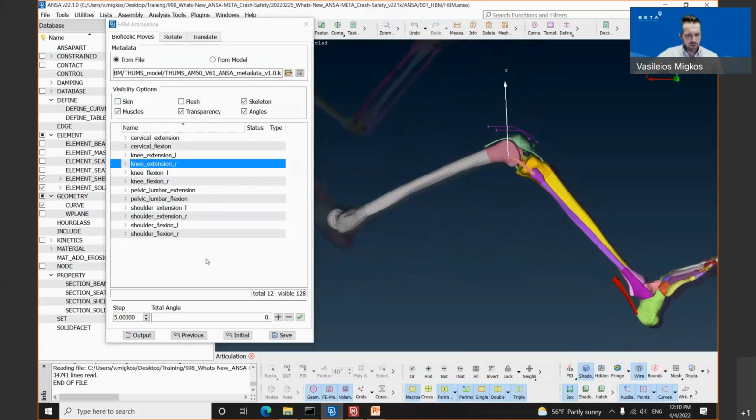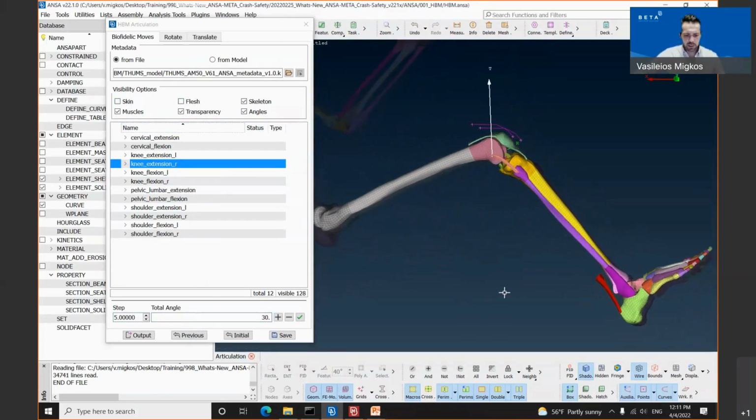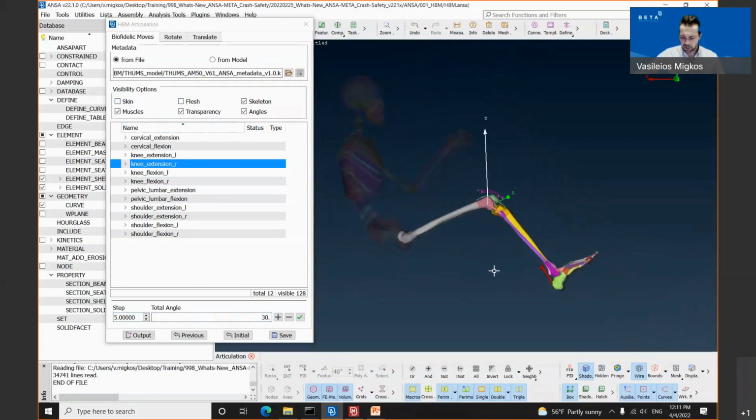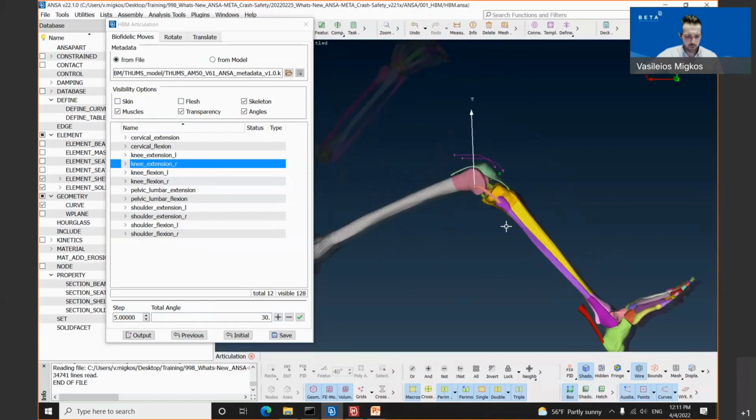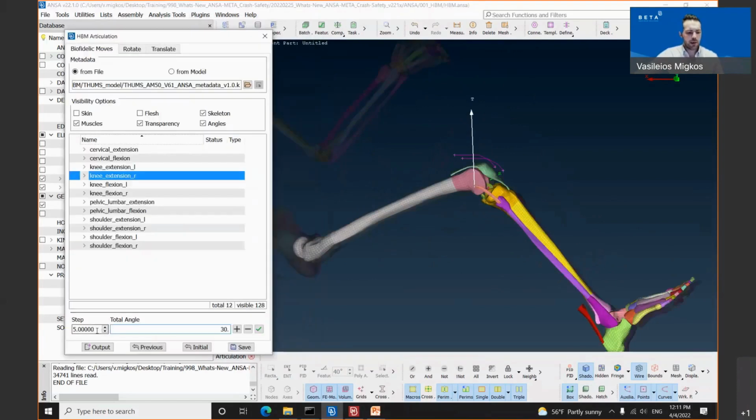We will go on the bottom of our biofidelic move tab in the human body articulation window, where we have the option step, which is set to 5, and the total angle. Let's type 30 at that point. 30 divided by 5 means that the tool will do 5 morphing steps in between. As we mentioned at the beginning, we have a combination of our multi-body dynamic solver and morphing in order to perform these movements. Apart from these, I need to mention also that there is a guideline from our side. You need to use a step between 5 and 10. Try to avoid incremental steps. This could lead to mesh distortion.